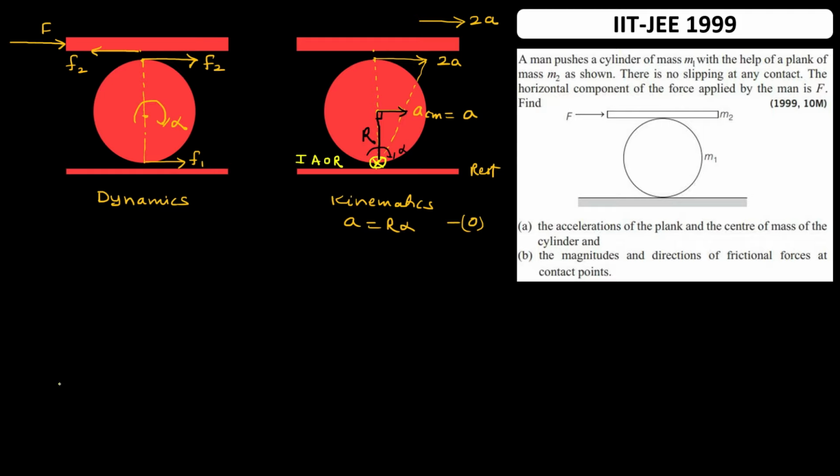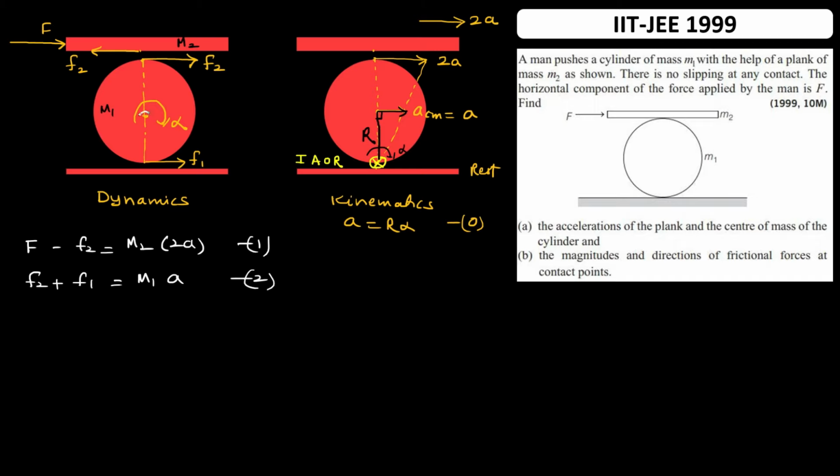We have to apply the equations of motion. Applying the equation of motion on the plank, F external is equal to m ACM, so that will be F minus F2 is equal to m2 into acceleration, which is 2a. That is my first equation. And the translatory equation of motion for the cylinder: F external is equal to m ACM. F external is F2 plus F1, and that is equal to m1 into acceleration of center of mass, which is a. This is the second equation.